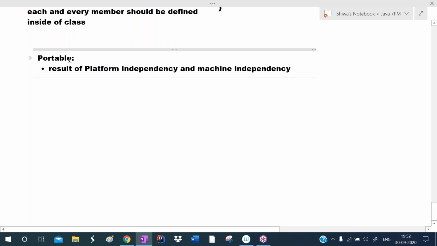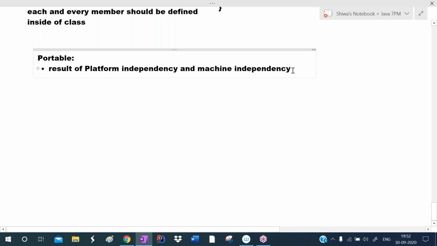I already told you platform independency means a Java application can run on any operating system. Machine independency means it can run on any machine, like a router, set-top box, or smartphone. Because of these two reasons, Java became portable.